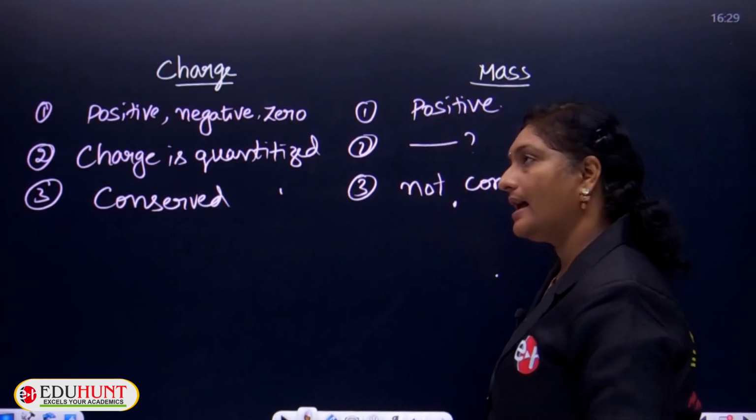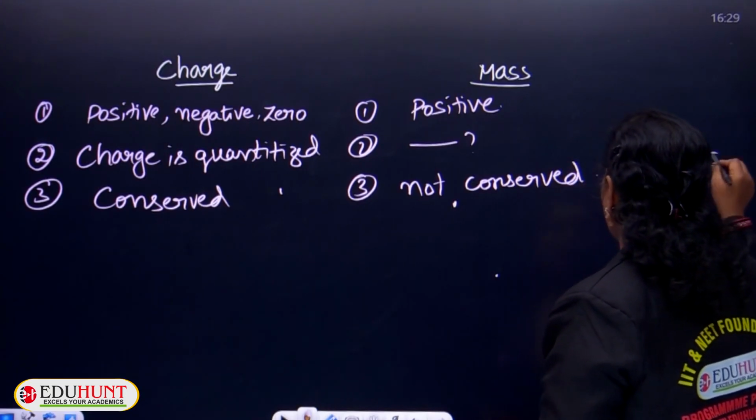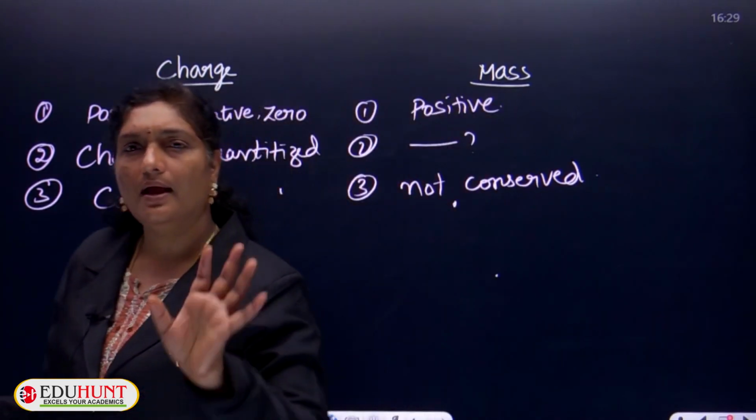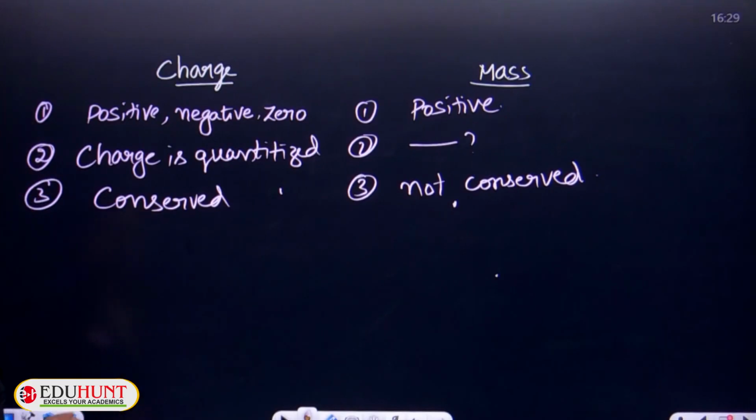So, it has its own formula. The mass of a body can be written as the rest mass of the body upon root over 1 minus v square by c square. So, the formula is there. In higher classes, you will be learning it. I don't want to confuse you.